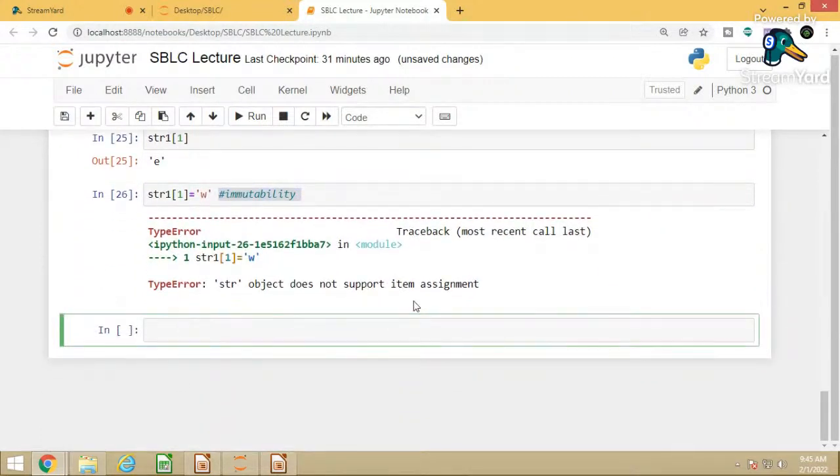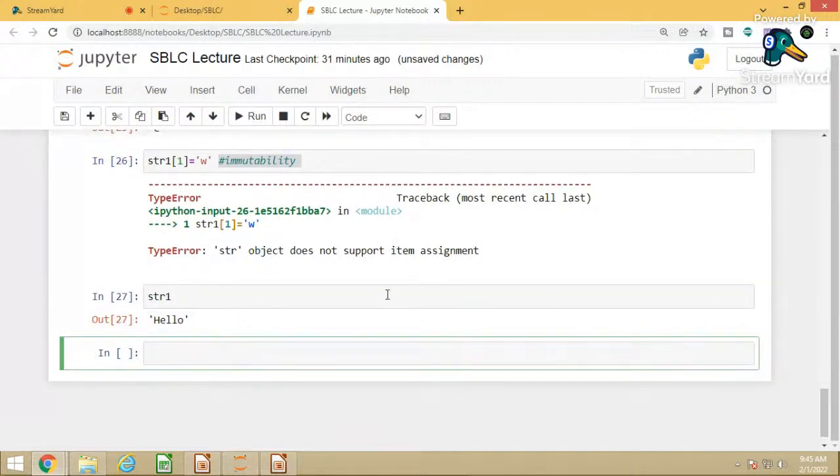Okay, now we have string 1. The string 1 value is hello. There are many operations that you can perform on the string. As I have told, you can reverse the string, you can uppercase the string, you can lowercase. So we'll have string 1 dot. If you want to perform some operations, you can use inbuilt functions. You have some inbuilt methods in Python.